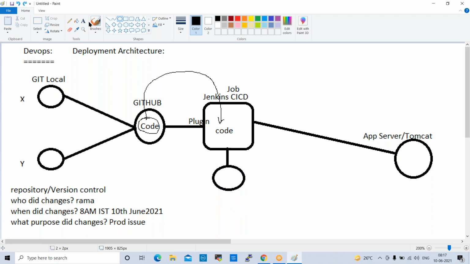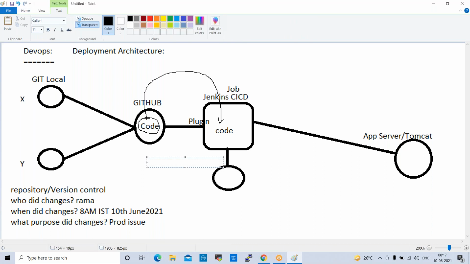Maven is a build tool, which will generate artifacts. What is an artifact?